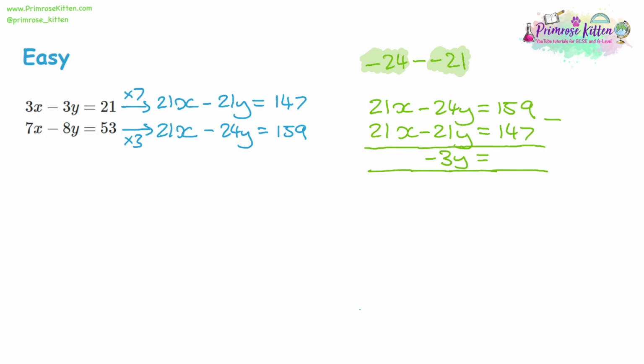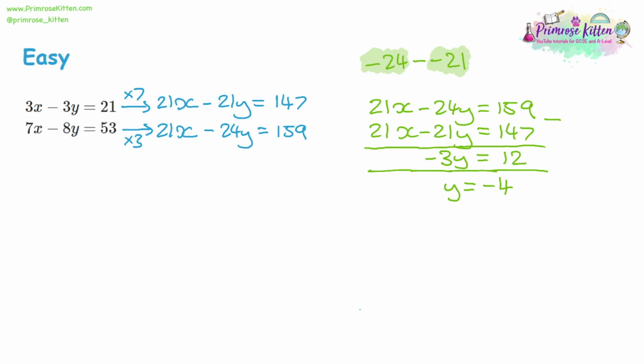Then 159 take away 147. That's going to give us 12. So now we have an equation we can solve. We can divide both sides by negative 3, giving us y is equal to negative 4. So now we've found the value of one of the variables, we can move on to our third step.